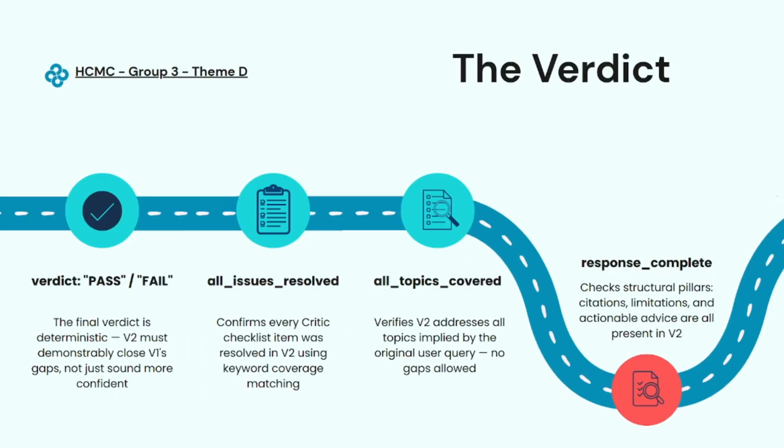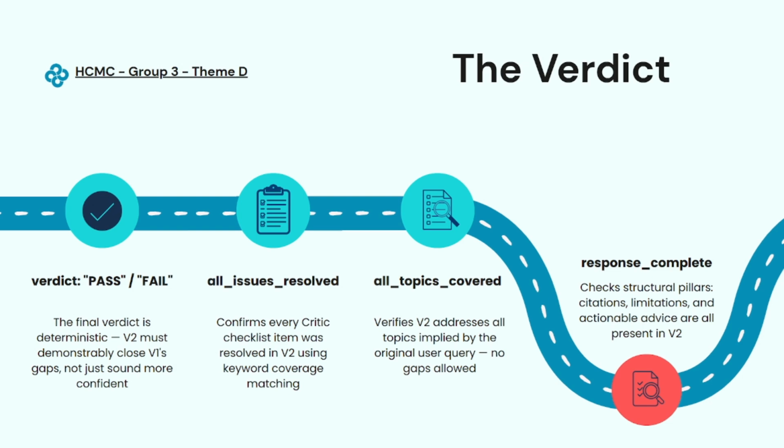Next one, we have the verdict. So it always feeds into the final verdict. The system returns a verdict of pass or fail, and that verdict is deterministic. Version 2 has to demonstrably close the V1 gap, not just sound more polished or confident. Backing that verdict are three checks. First one, all issues resolved, confirms every critic checklist item was resolved in version 2 using the keyword coverage matching we just worked through.